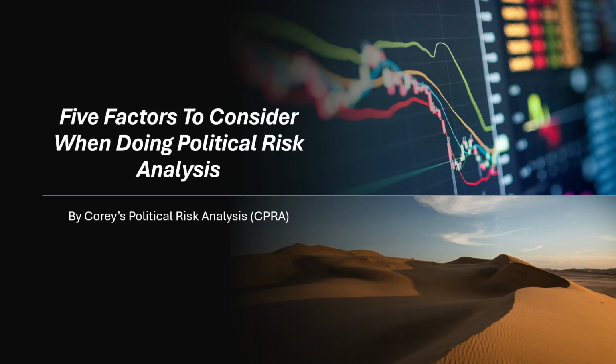I wanted to make a video on some of the factors that you should consider when doing political risk analysis. So, here we go. Analyzing a state's economy should be the first factor any political risk analyst investigates. The economy can tell you a lot about a state. It can tell you if the state will be stable for years to come, or if society will fall apart. A strong economy is a good indicator for stability.